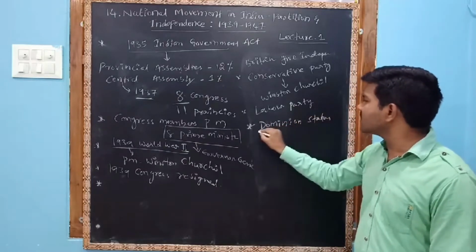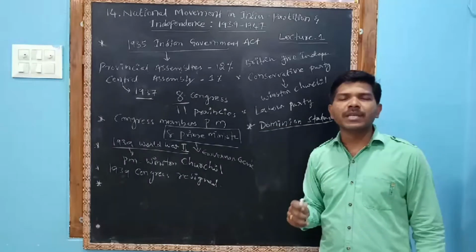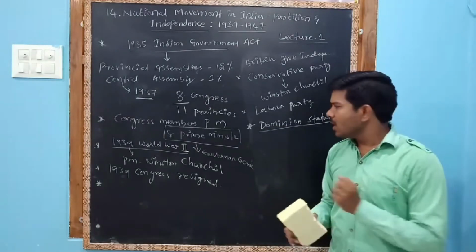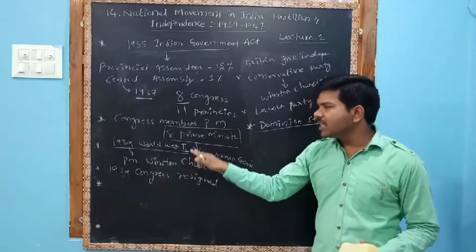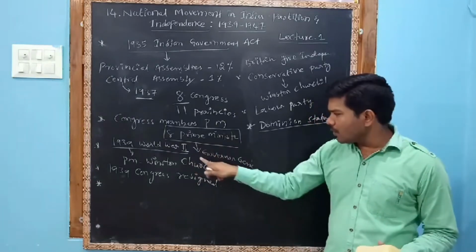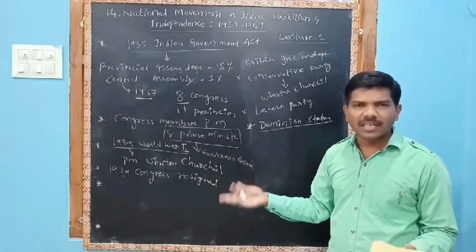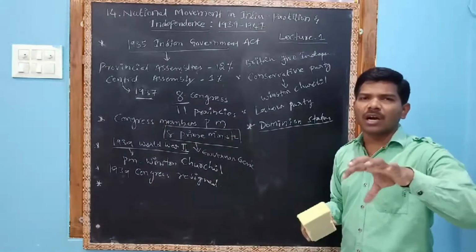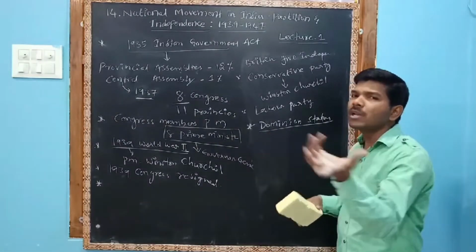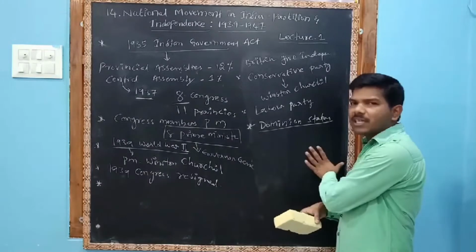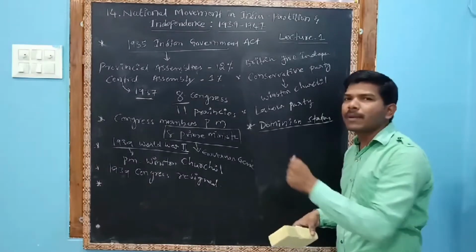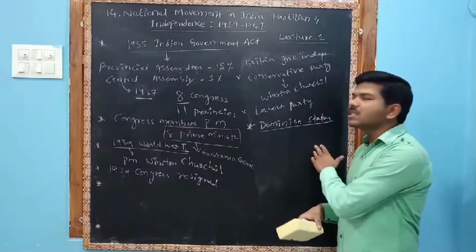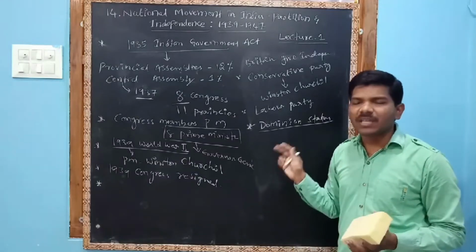What is dominion status? Dominion status means under the British crown. Till now, the British Governor General has been ruling indirectly. But when dominion status comes, the Queen Victoria will directly rule India. So that is dominion status. Dominion status means India will become a part of the UK. So they promised to give this dominion status.